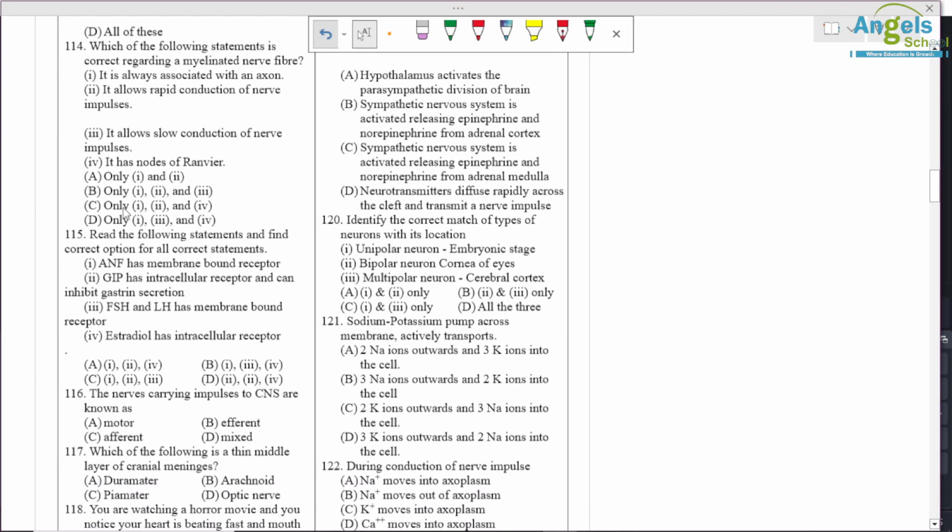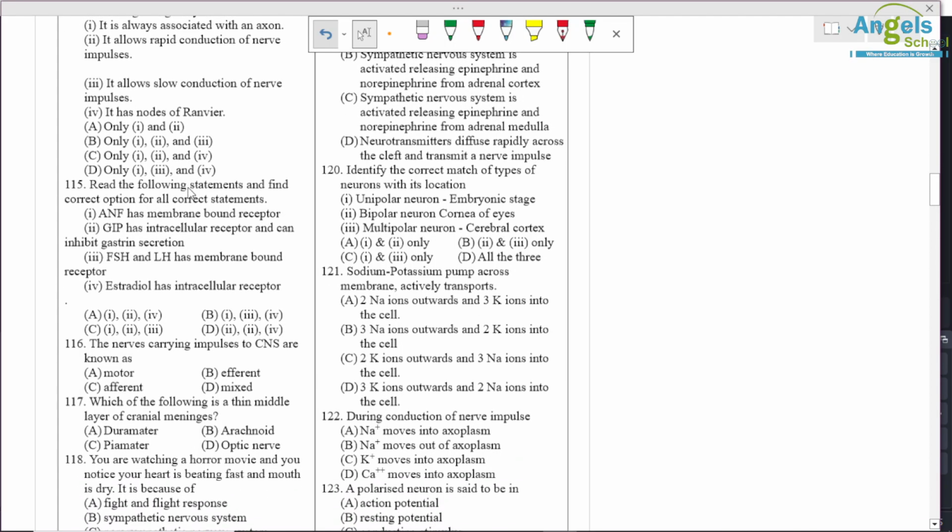Okay, so 1 and 2 are the only correct options. Slow conduction is a wrong option, and it may have a node of Ranvier or may not contain a node of Ranvier. Okay, so only 1 and 2 are correct.